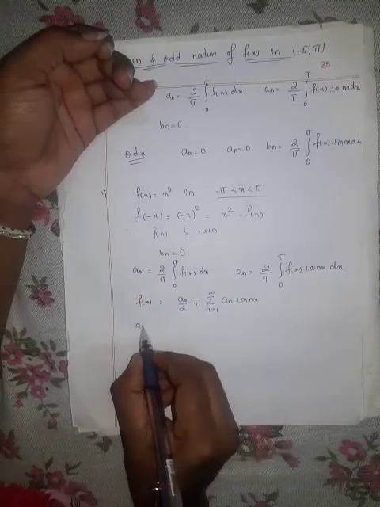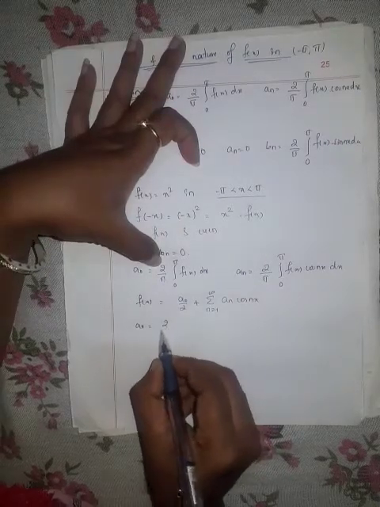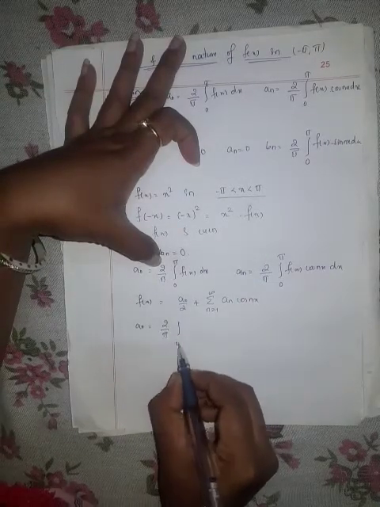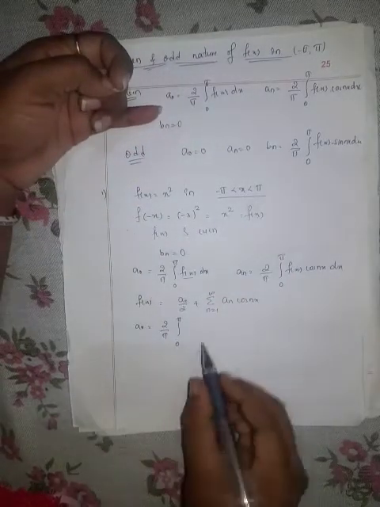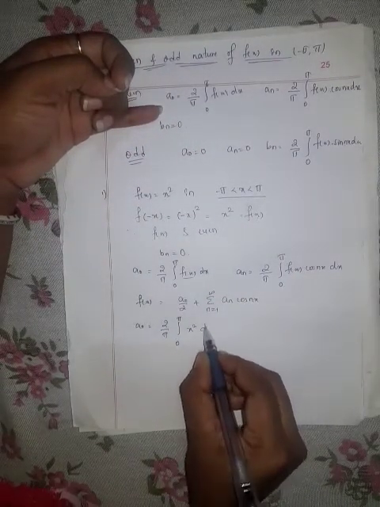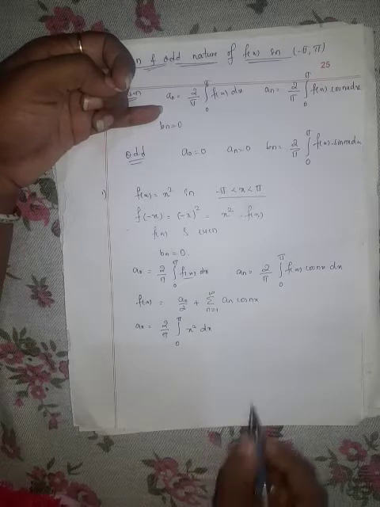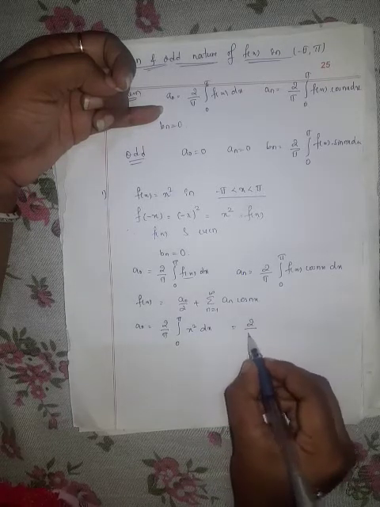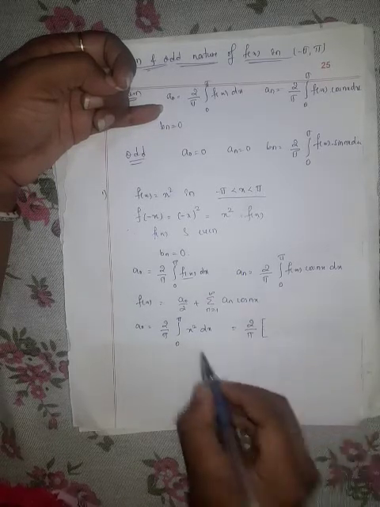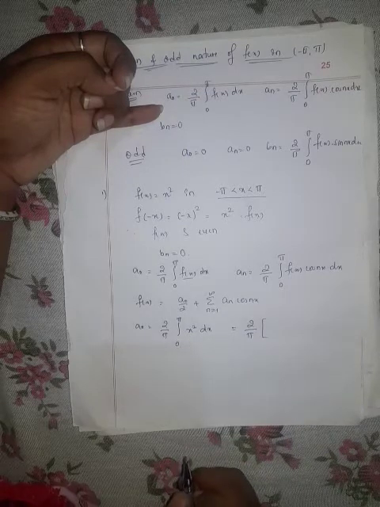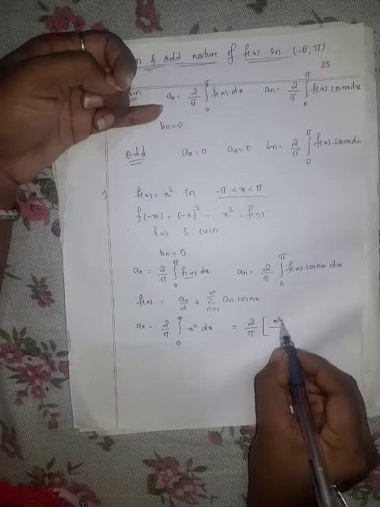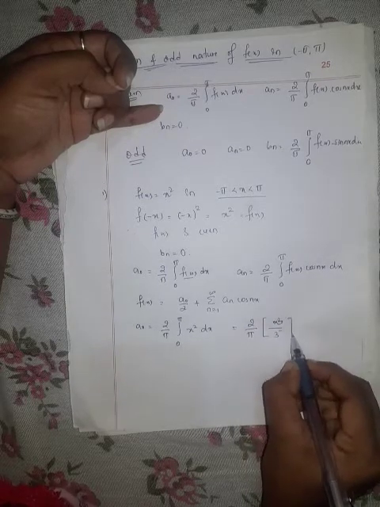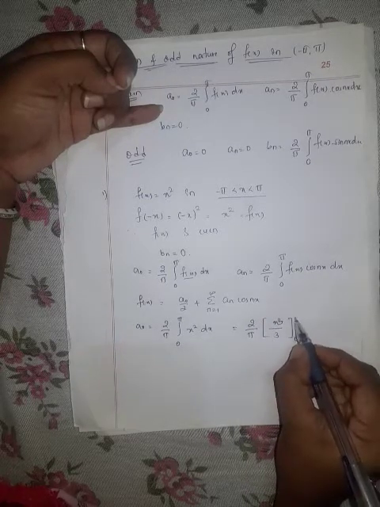So a naught is 2 divided by pi integration from 0 to pi. What is our f of x? f of x is x square dx. Let us integrate this. 2 divided by pi as it is. Integration of x square with respect to x is x cube by 3. Limits are from 0 to pi.